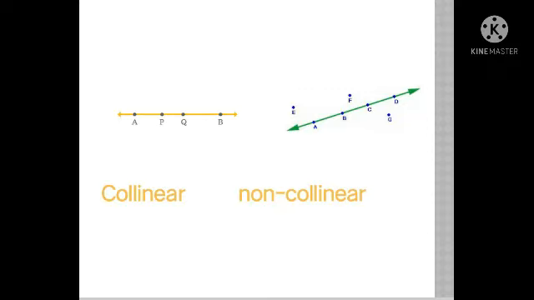They are not exactly on the line, right? They are scattered around the line, right? So therefore what we can tell is that these points are not collinear.